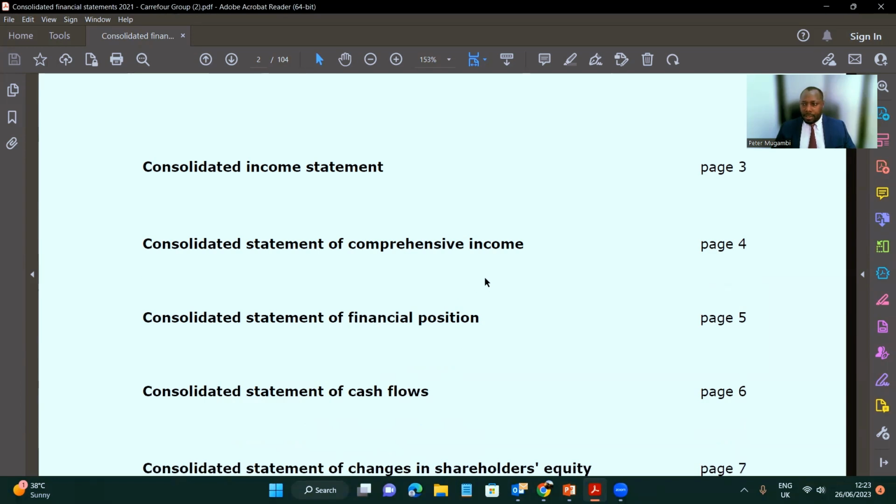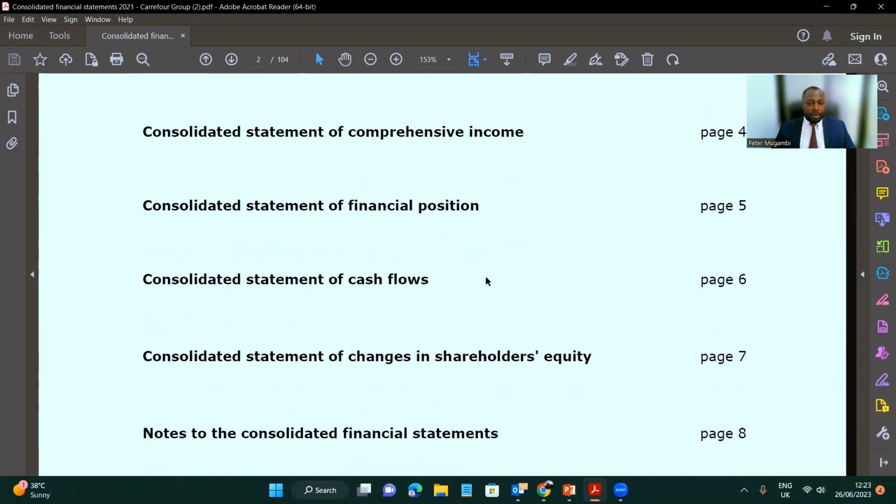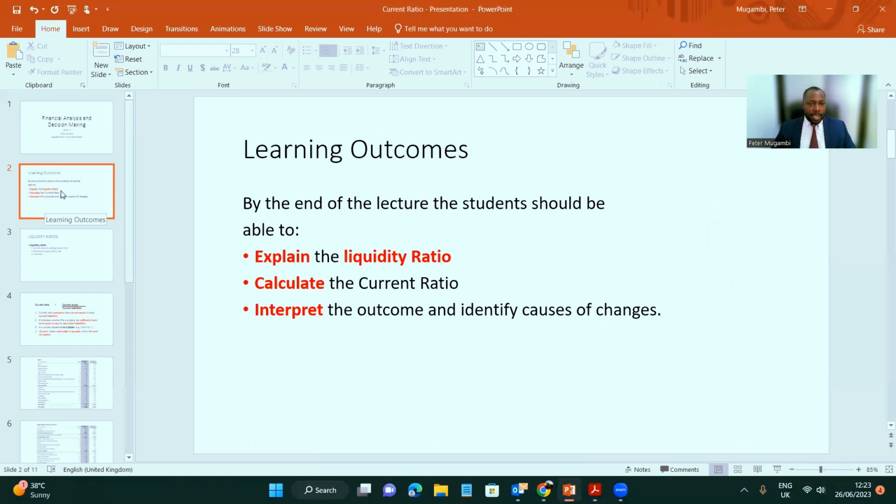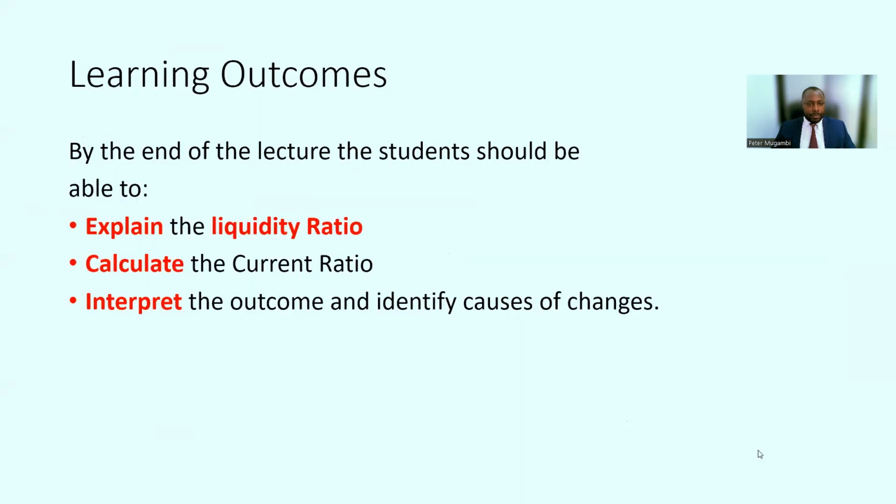In the course of our study, we have looked at part of these statements, and we shall keep on looking into more details so that we can understand more and know how to extract this information. To get the current ratio, we need to go to the consolidated statement of financial position. I'll come back to this statement. Let me just go back to my PowerPoint so that we can learn about the current ratio.